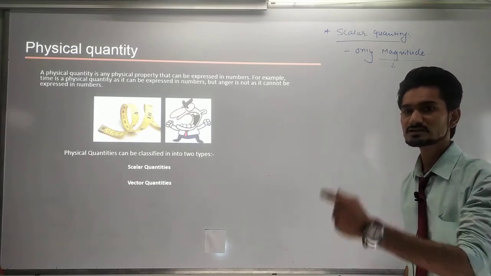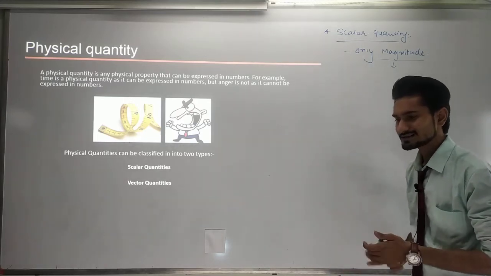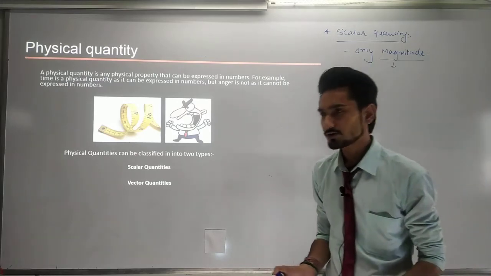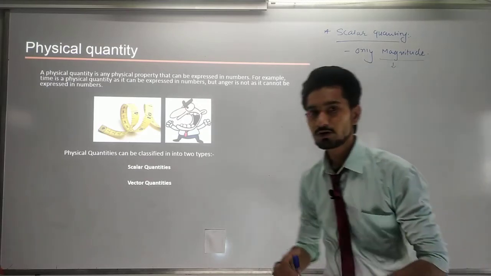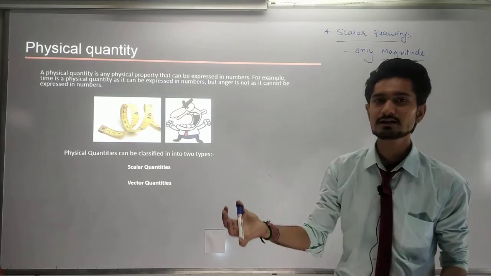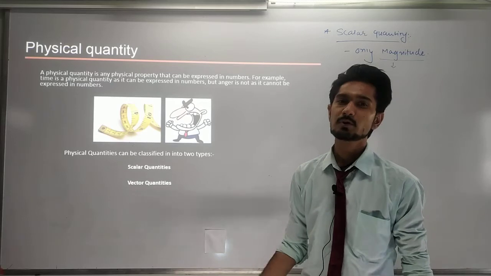Magnitude means a number. I can give you an example by numbers, and you can understand the quantity. In the previous lecture we saw that if you are going to a bazaar and want to buy some apples, you only have to say to the shopkeeper, give me 2 kilograms of apples.